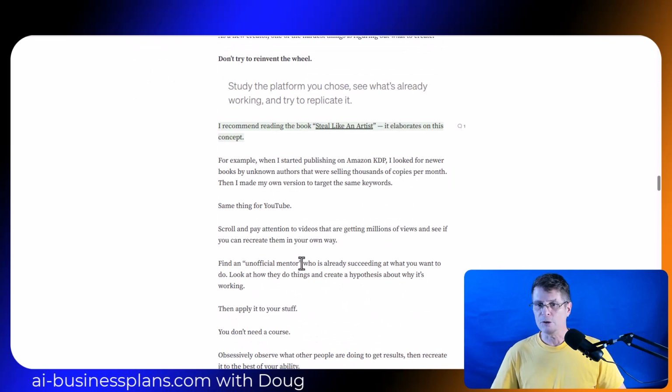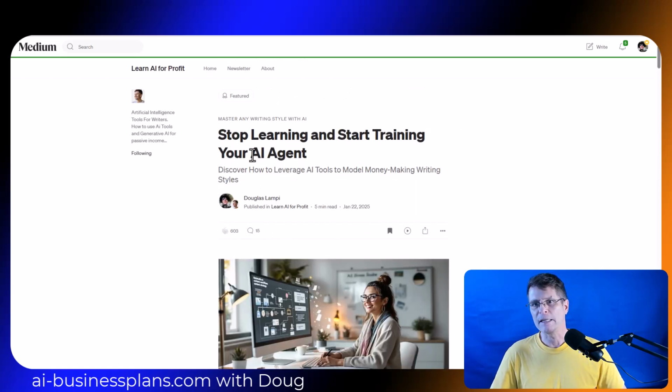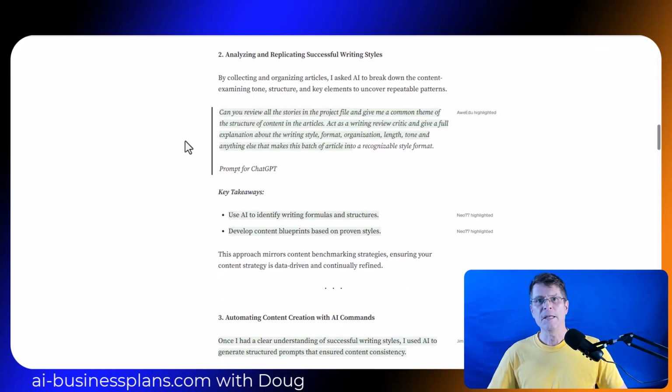And while we could go through all of the work of finding the unofficial mentor and really studying their work and practicing it, we actually don't have to learn this stuff anymore. Now, instead of learning that, we can start training our AI agent to do it on our behalf. And in this post, I reveal my strategy for analyzing and replicating successful writing strategies.